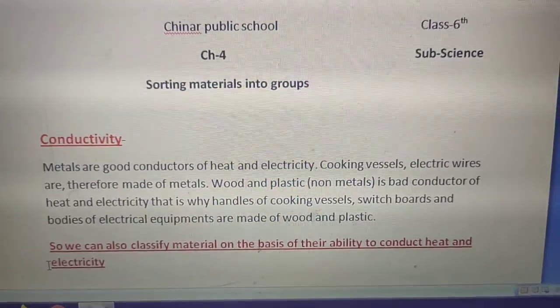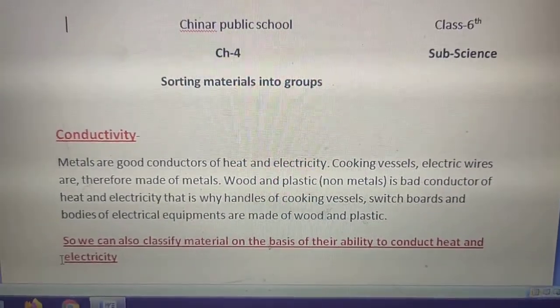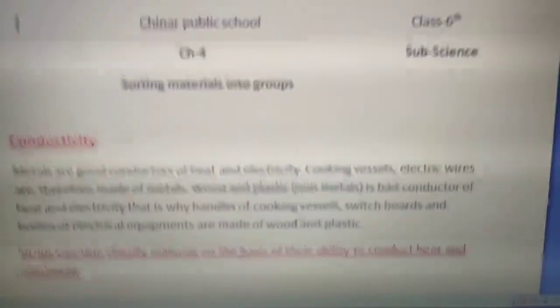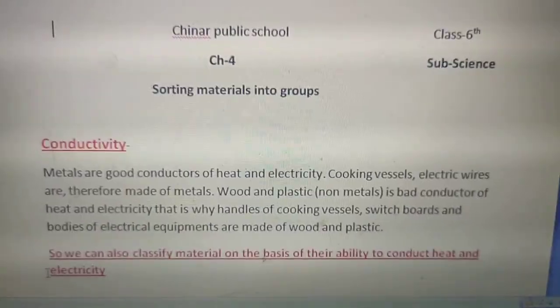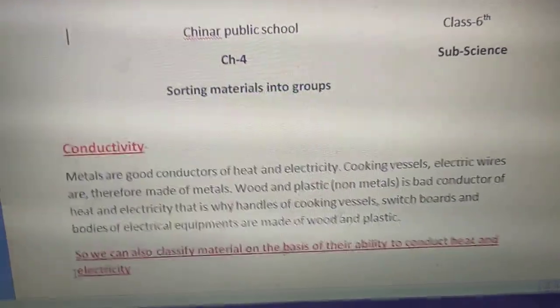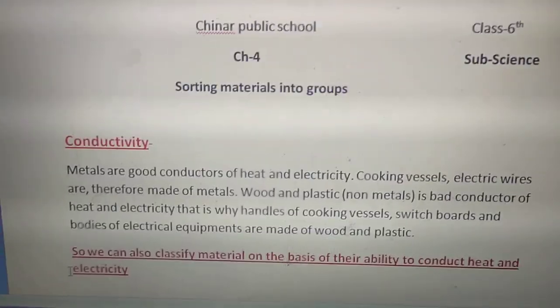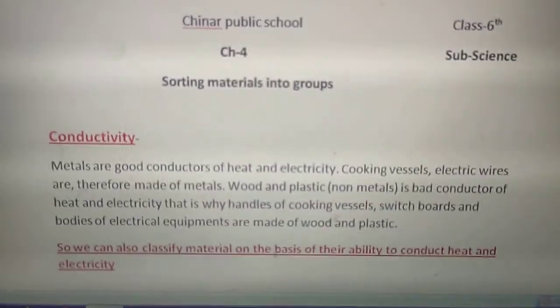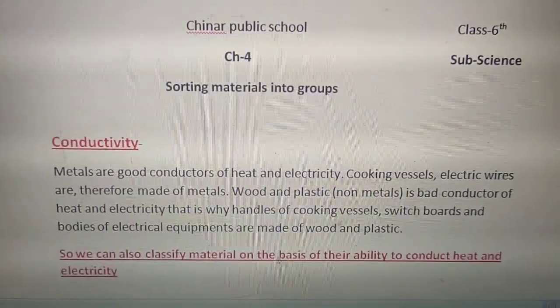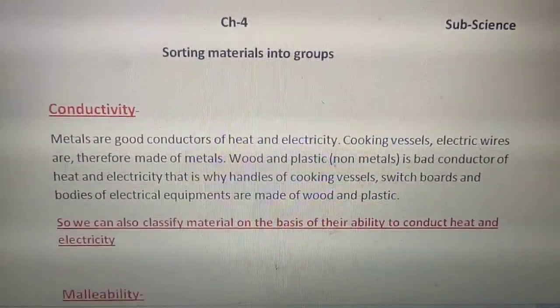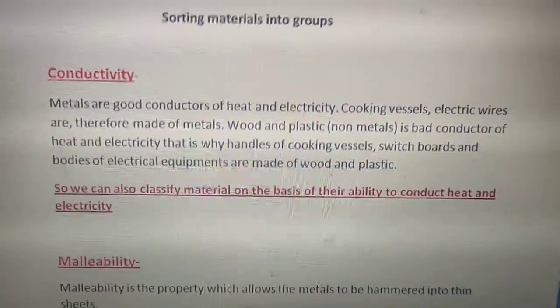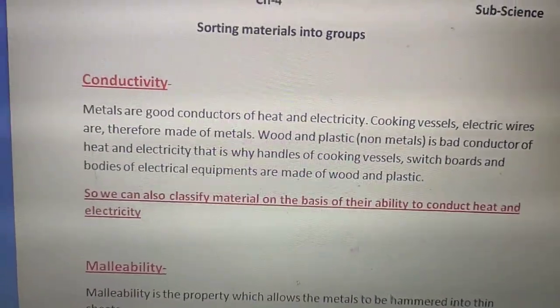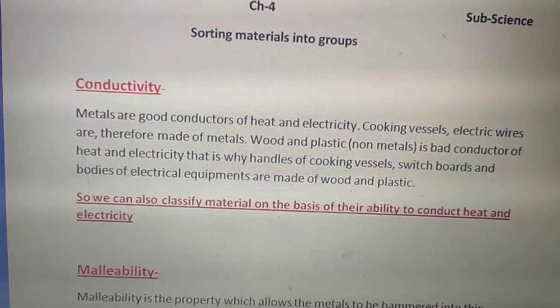Hello students. As I told you in the last module, some small properties of material remain, and after that our chapter is going to complete and we'll start our question answers. Do you remember the previous properties which I told you? I hope you all do remember. Once again I am reminding you those properties.